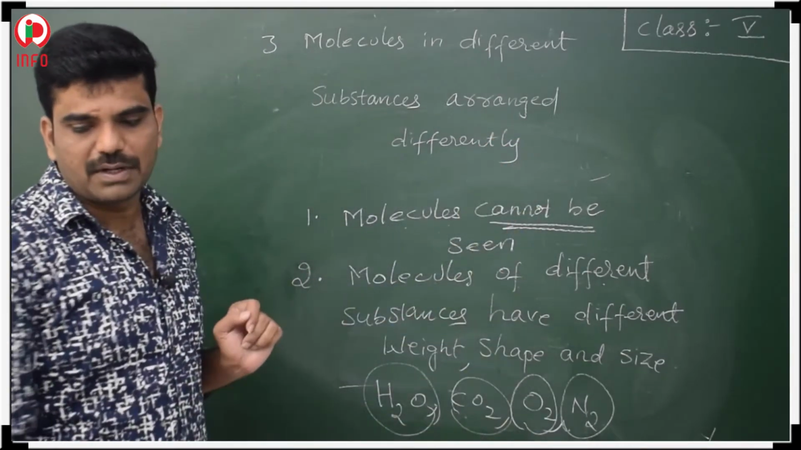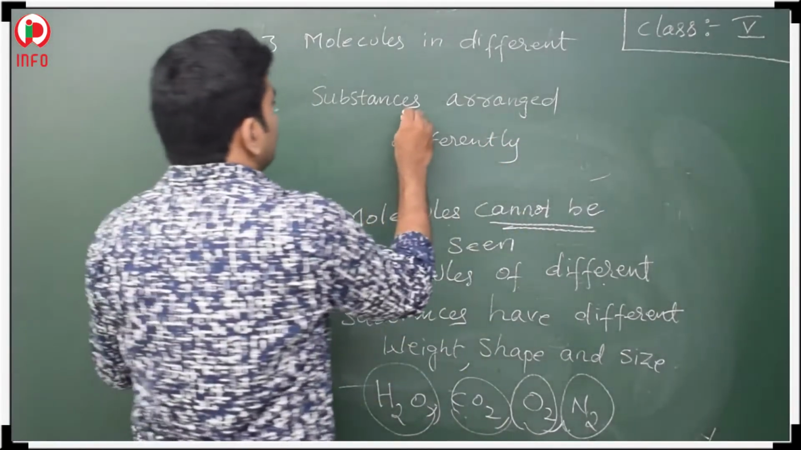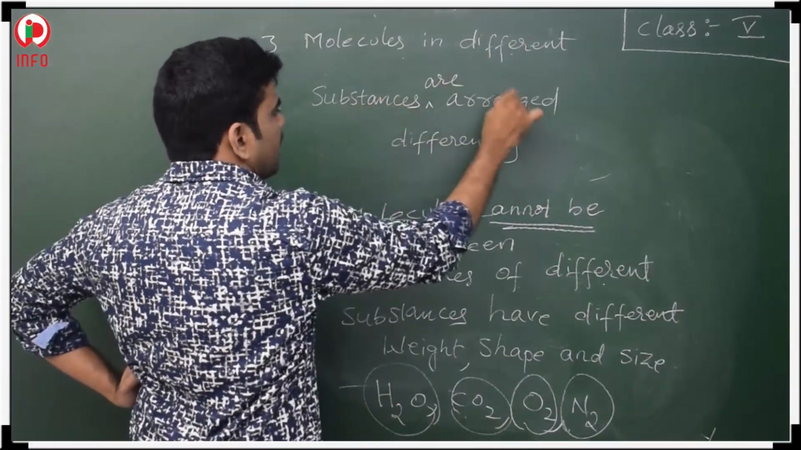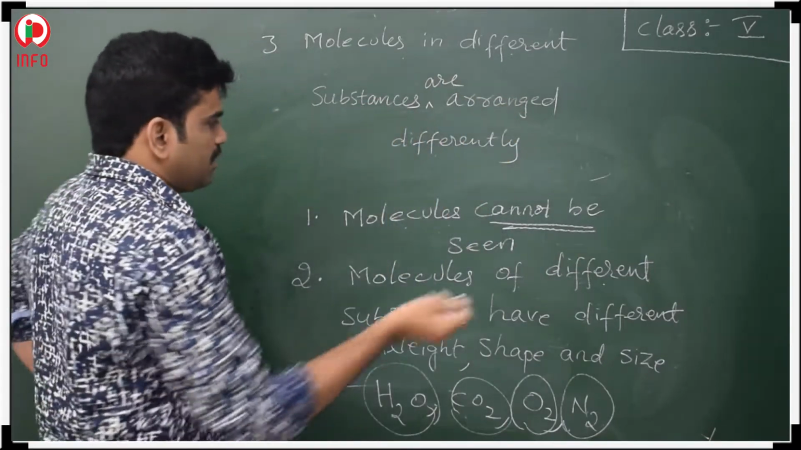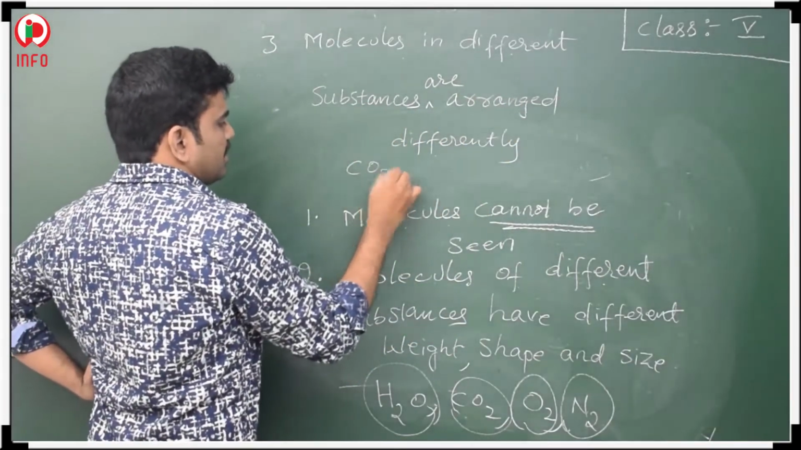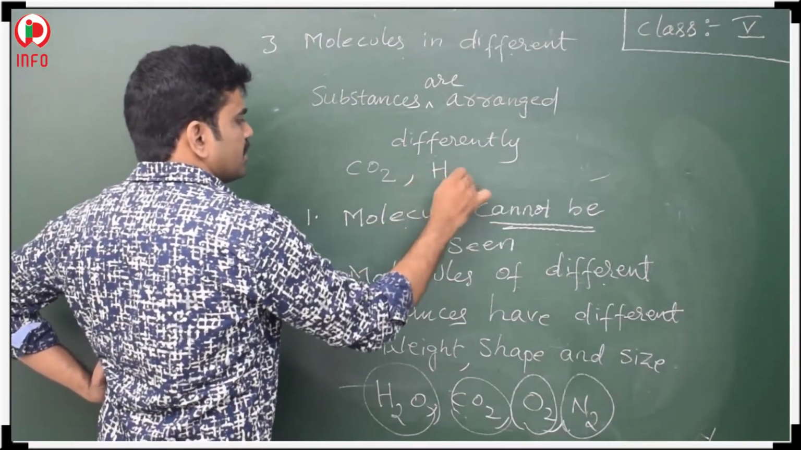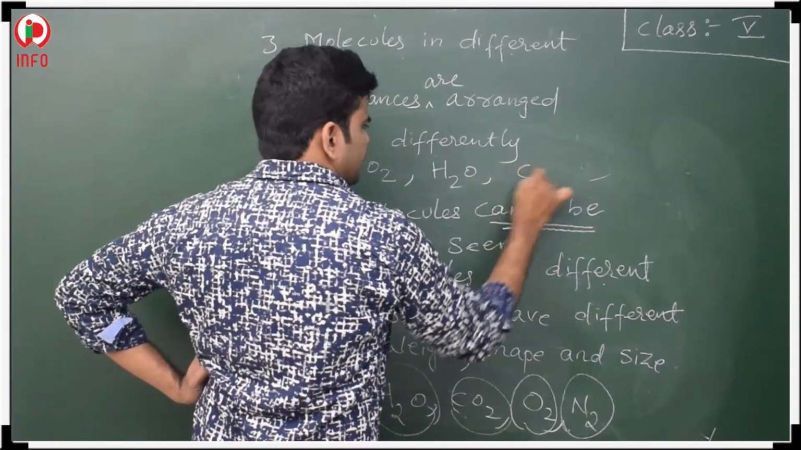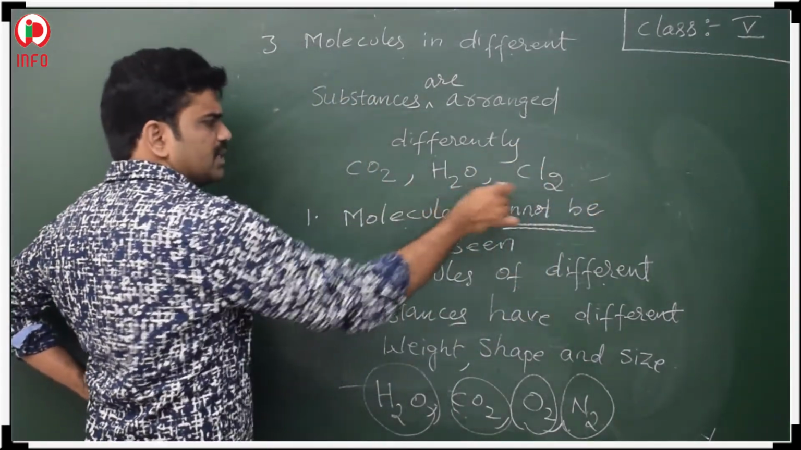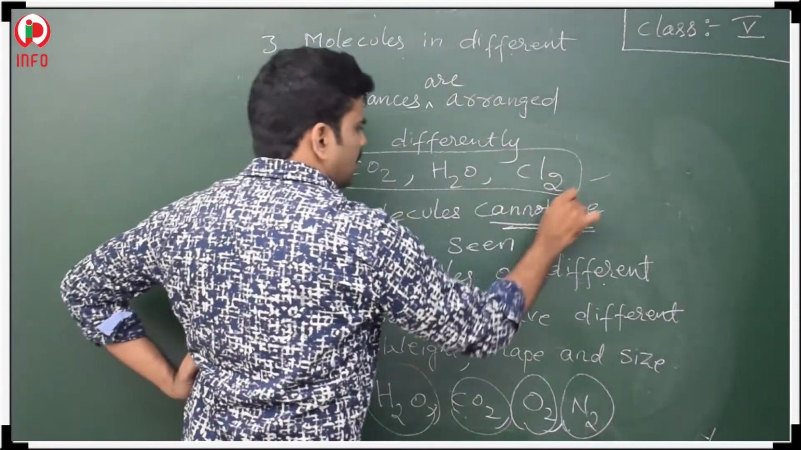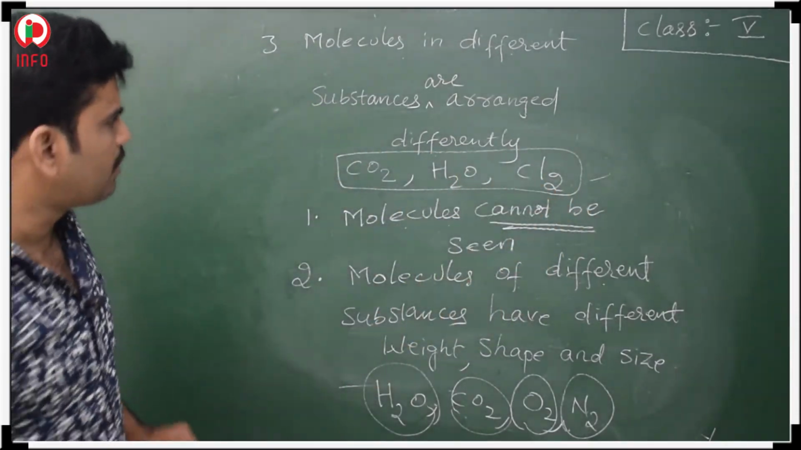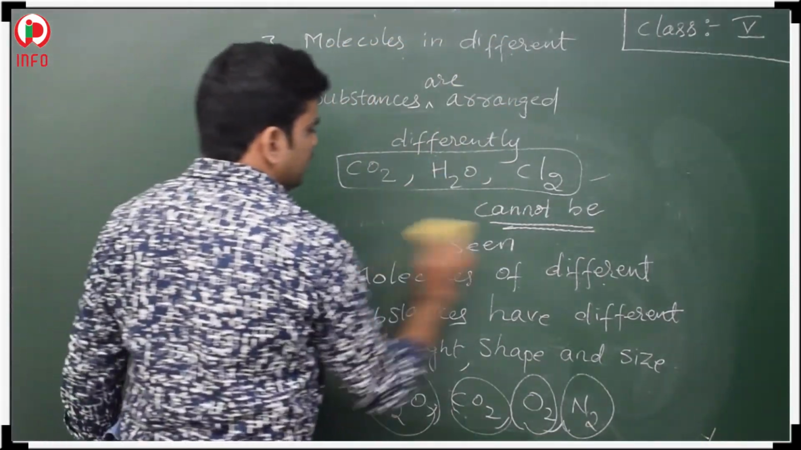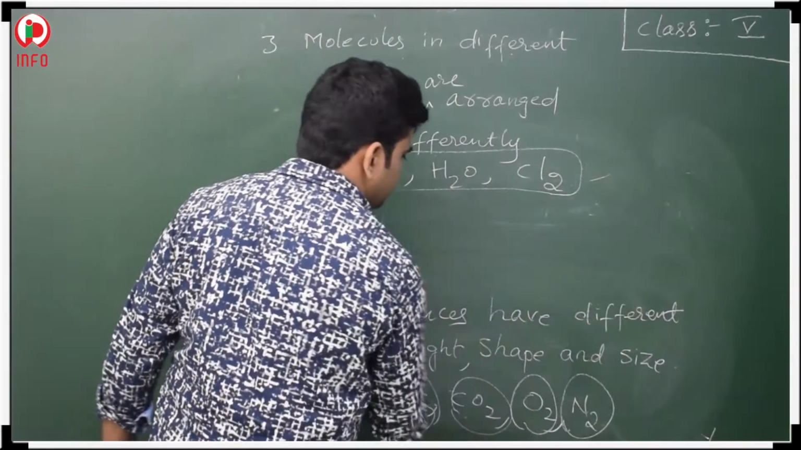This is a statement, once again I am reading: molecules in different substances are arranged differently. If you take carbon dioxide, or if you take one more example like nitrogen or Cl2, chlorine, these all are molecules only, children. Here, what is the statement? Molecules in different substances are arranged differently.